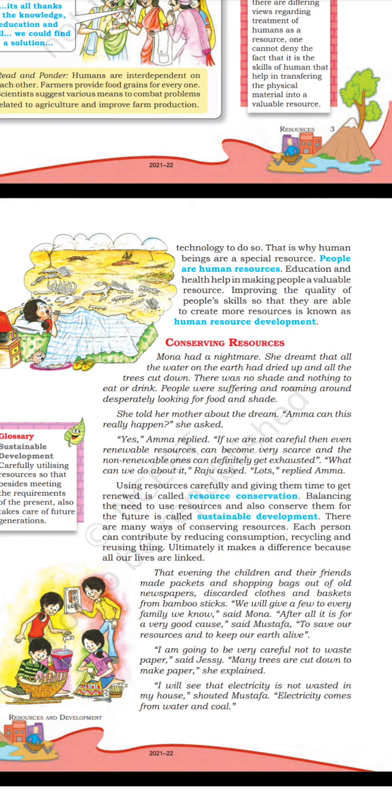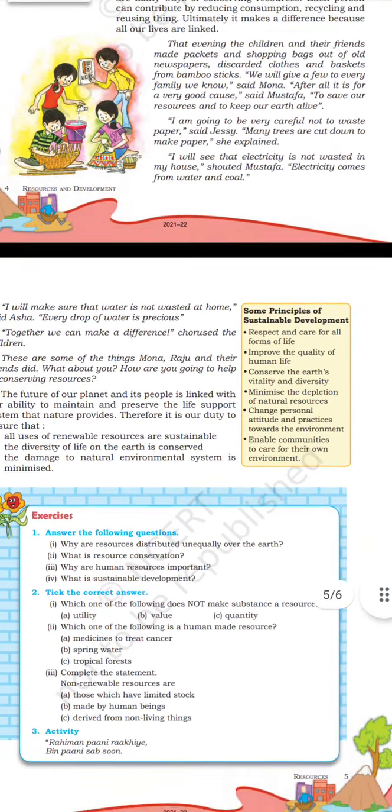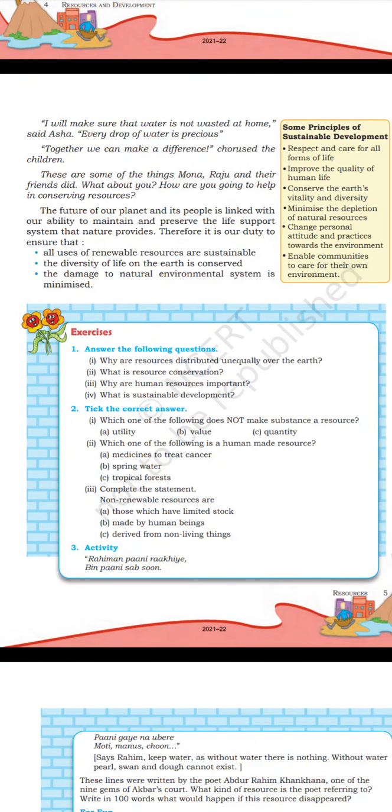"I'm going to be very careful not to waste paper," said Jessie. "Many trees are cut down to make paper," she explained. "I will see that electricity is not wasted in my house," shouted Mustafa. "Electricity comes from water and coal." "I will make sure that water is not wasted at home," said Asha. "Every drop of water is precious. Together we can make a difference." These are some of the things Mona, Raju, and their friends did. What about you? How are you going to help in conserving resources?